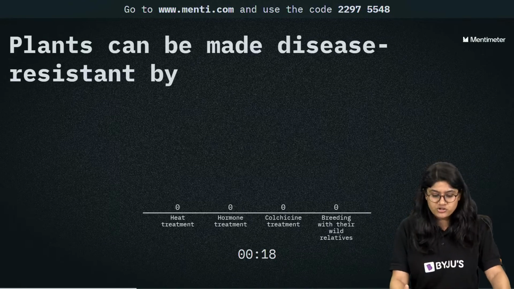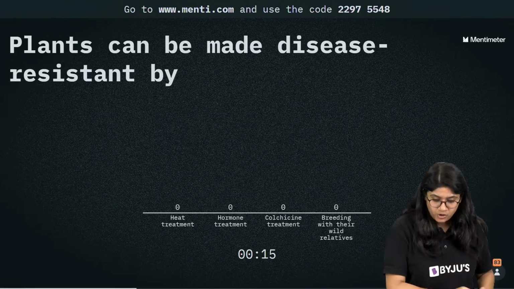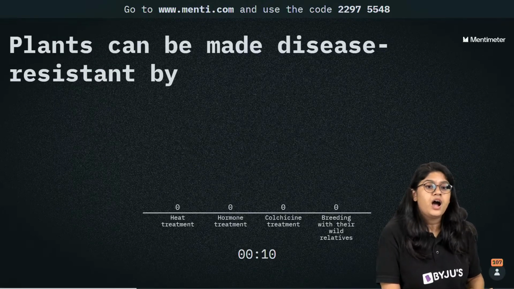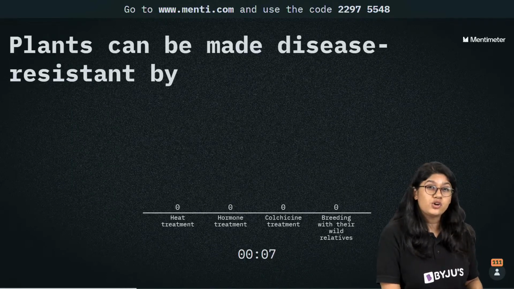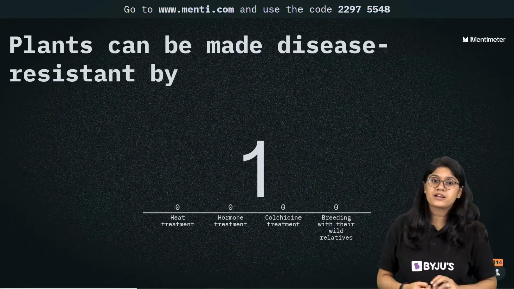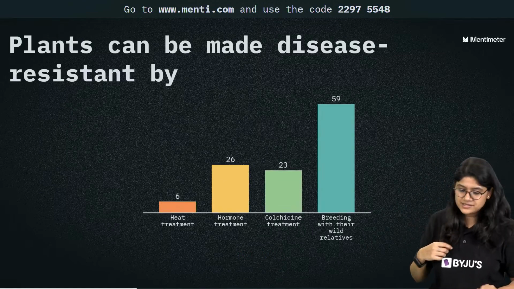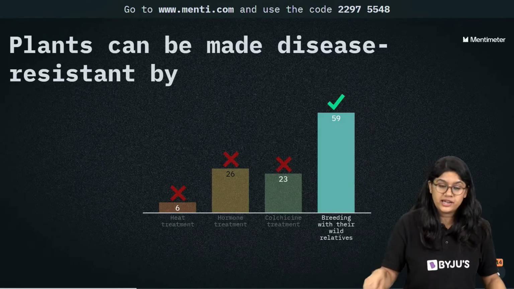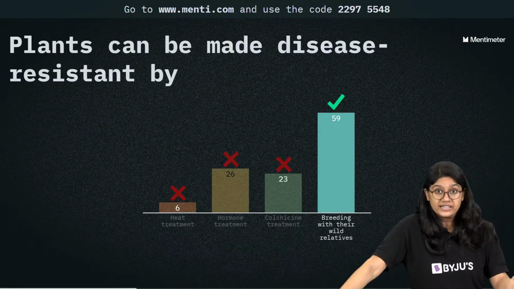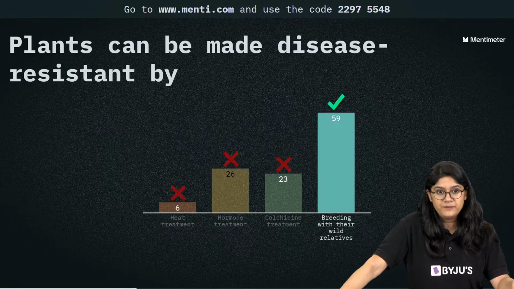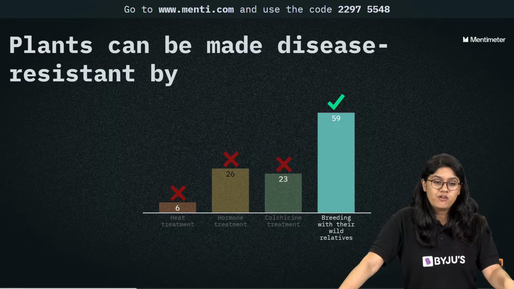Heat treatment, hormone treatment, right? We have the collagen treatment or breeding with their wild relative. If we want a plant to be disease resistant so that it can fight disease, which of these will be the correct option? Yes, very good. If we are crossing them with the local variety, or with their wild relative which are there in the wild, they will be able to get the disease resistance. Okay? Yes, round 2 will be over after 20 questions. So we are on question number 14. We have 6 more questions to go.